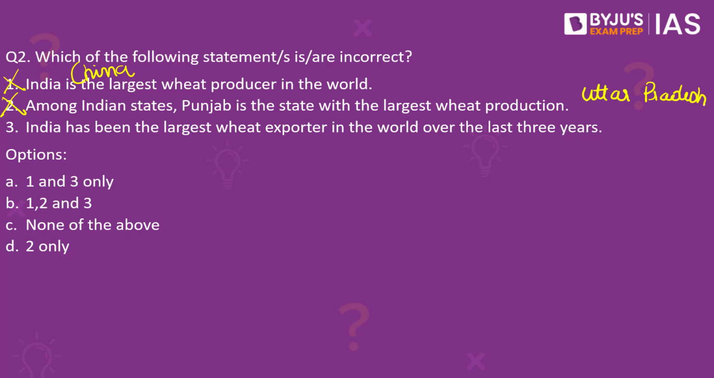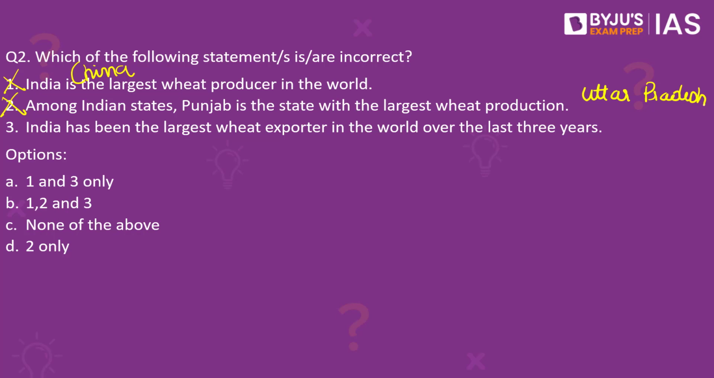Now let's look at the third option. India has been the largest wheat exporter in the world over the last 3 years. Please note, in the recent month or so, there have been many articles which have noted the significant wheat exports from India.